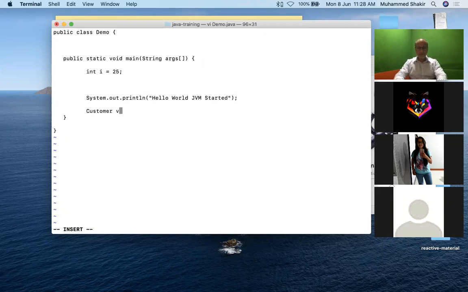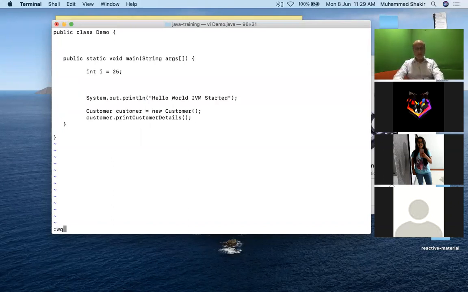I'll say customer is equal to new Customer. I'm creating a new object of which class? The Customer class, the class that I have just created. And you remember there is a function in that class that I created, customer.printCustomerDetails. This is the name of that function over there. Please recollect, in that printCustomerDetails function, I have written customer details 101 and then IBM. That's what is written over there.